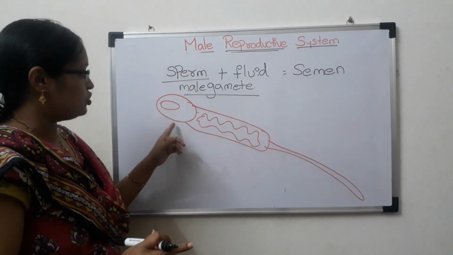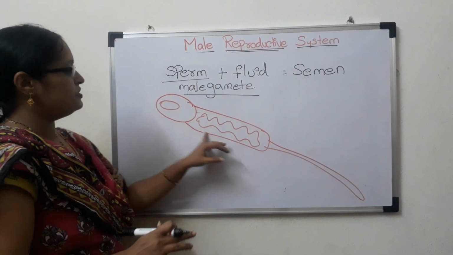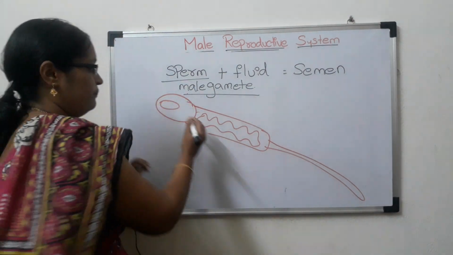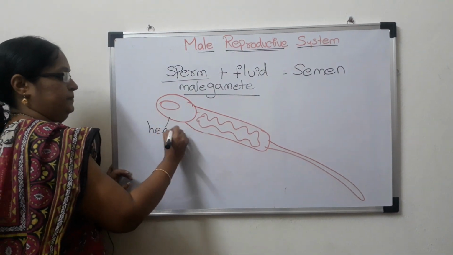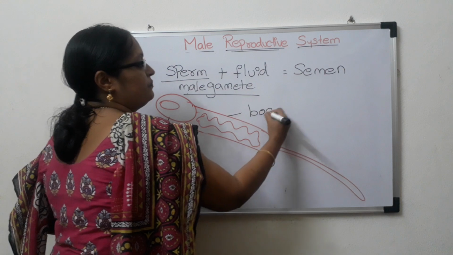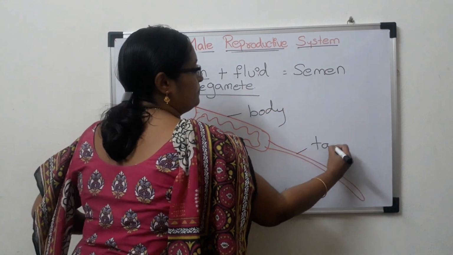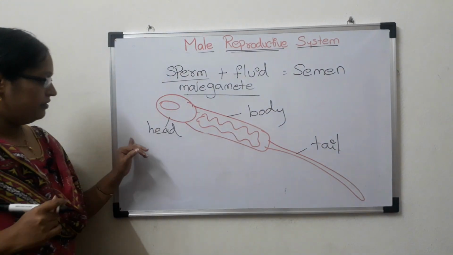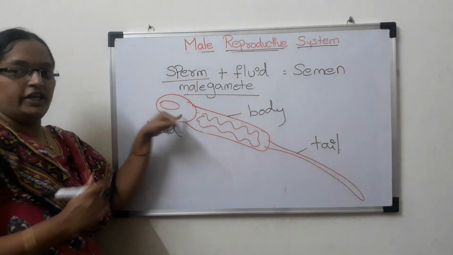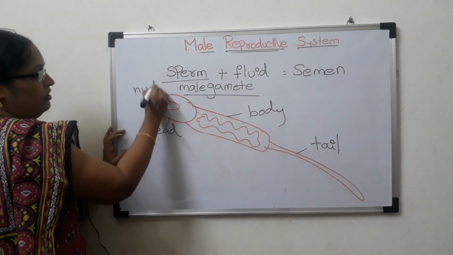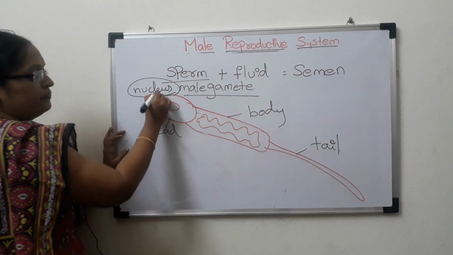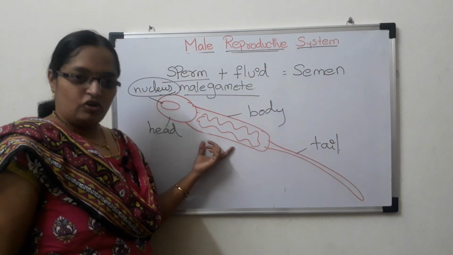Now we'll see the structure of the sperm. The sperm cell consists of three parts: head, body, and tail. The head contains the nucleus.